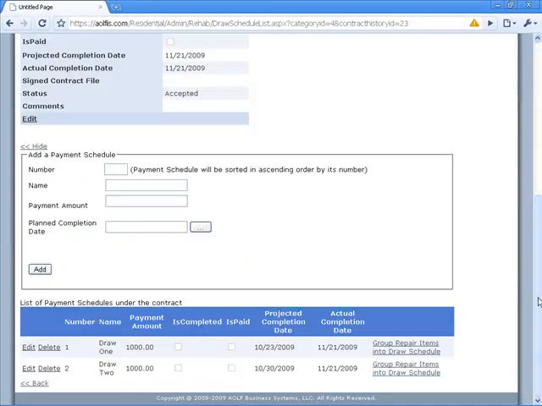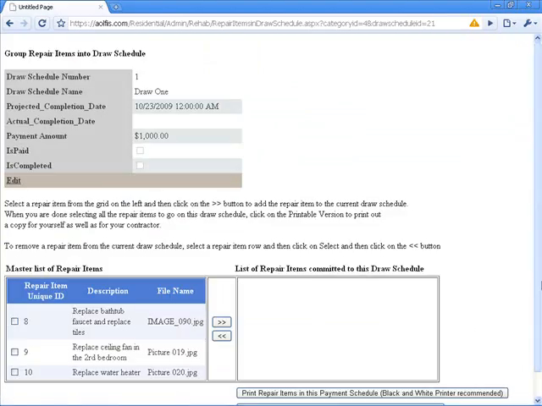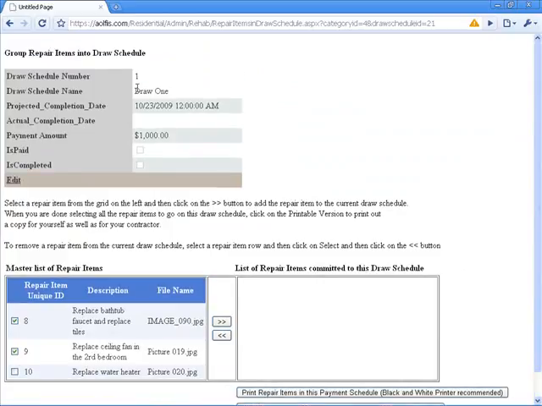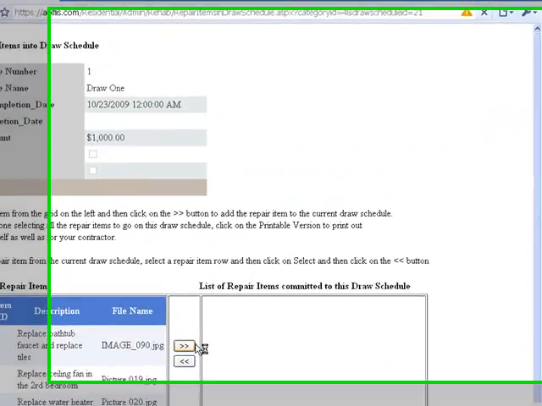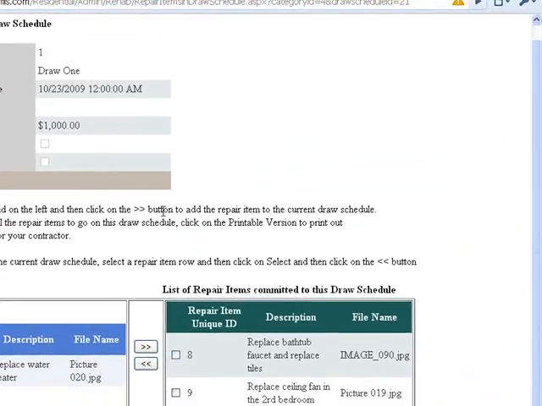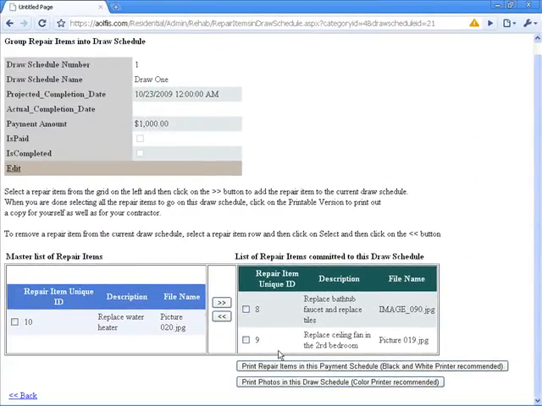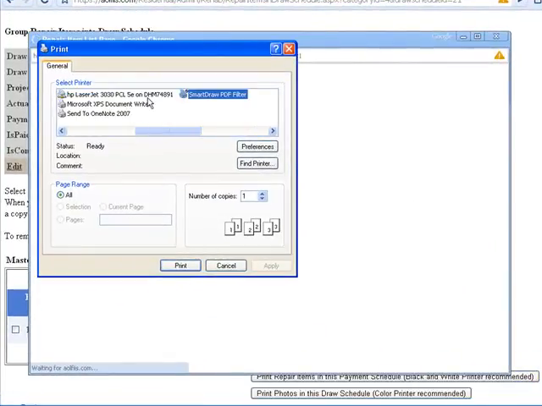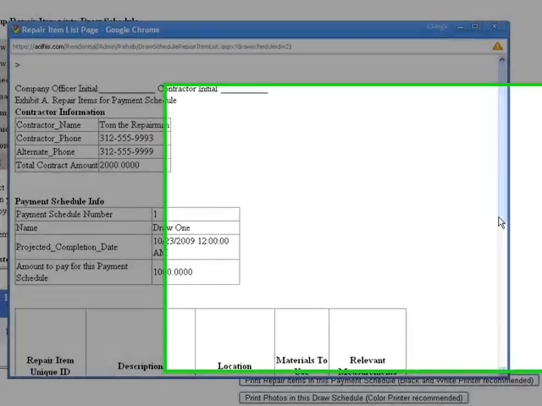We'll split it into two draws, and we select from the master list a repair item, and then put it into draw number 1. Then we print out the list of repair under this draw. Click on the printer and print it.